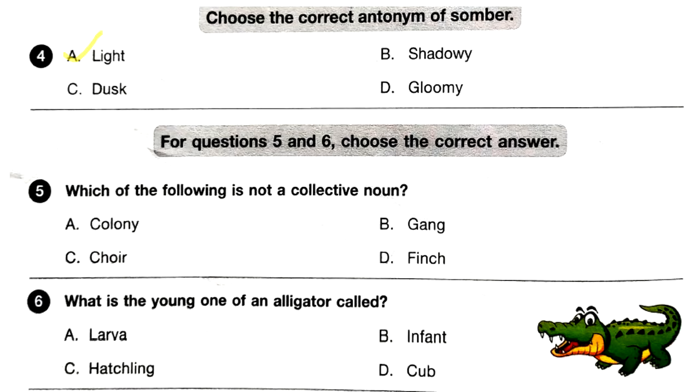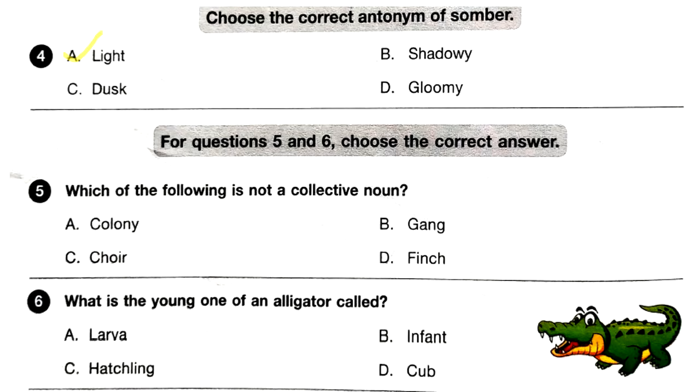It mostly describes a mood, the atmosphere or facial expressions, like somber expression, somber mood. So the correct antonym of somber among the options is light, because somber always refers to very dark tones, like very gloomy, shadowy, dusky. So the opposite is light.